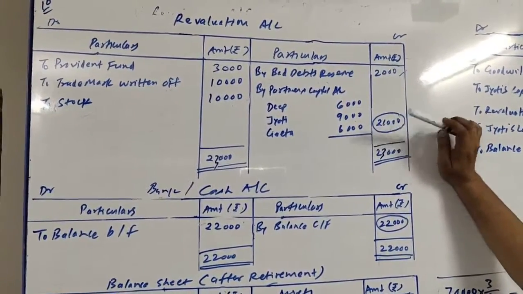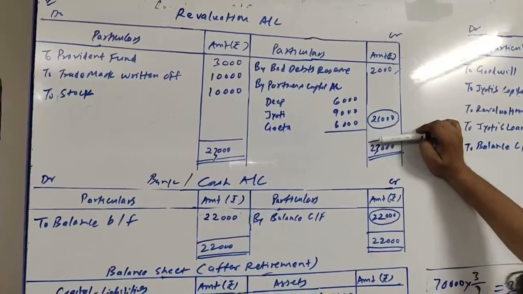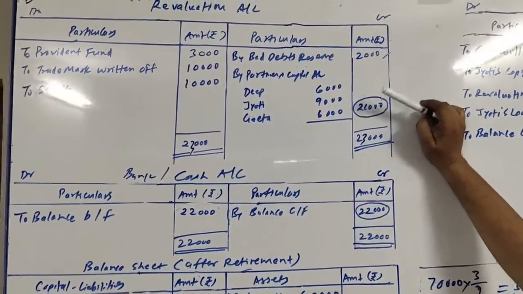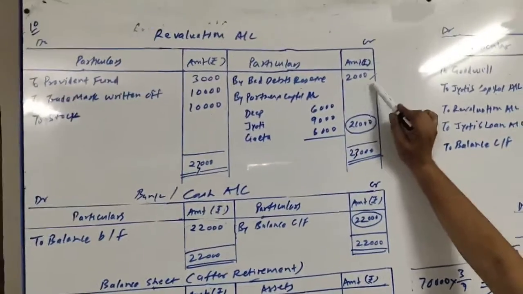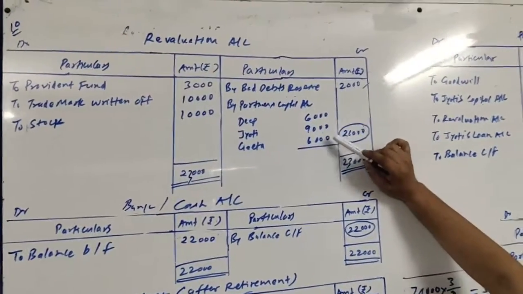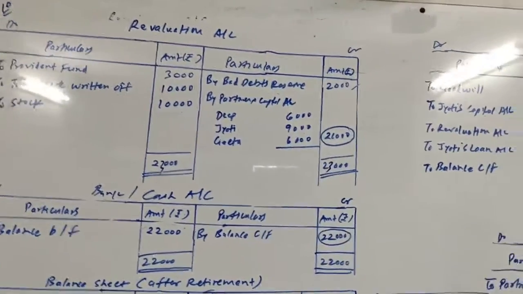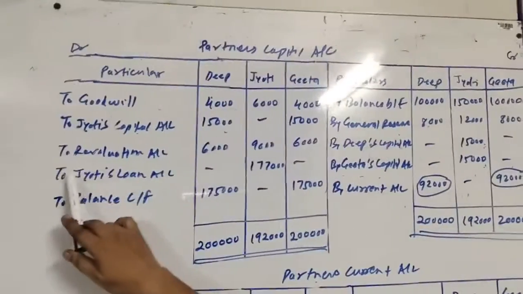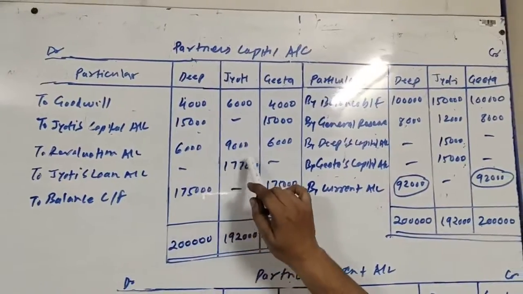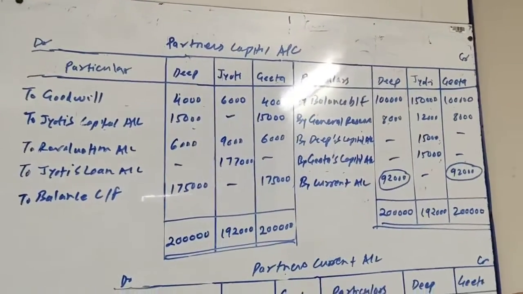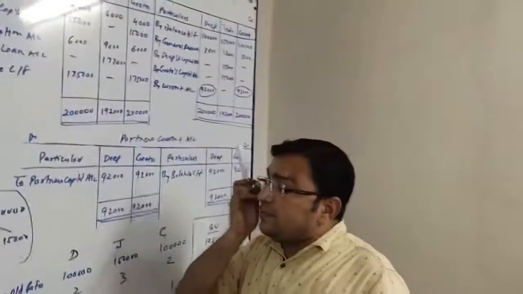This will be distributed among the partners in their old profit and loss sharing ratio, which is 2:3:2. And when I distribute in that ratio, I get rupees 6,000, 9,000 and 6,000 each. So this will be debited to the partners' capital accounts. Here it is, to revaluation account 6,000, 9,000 and 6,000. Okay friends, so this one is over.